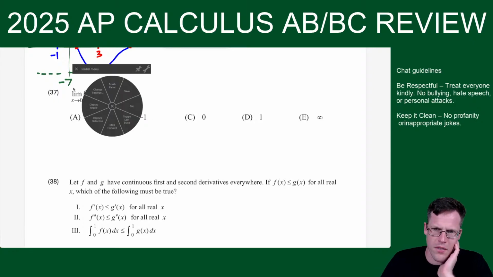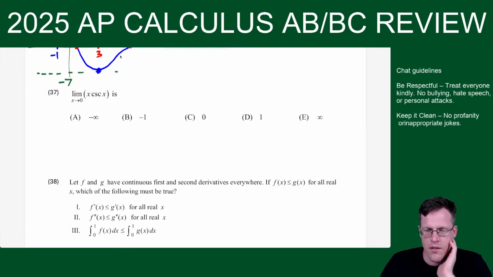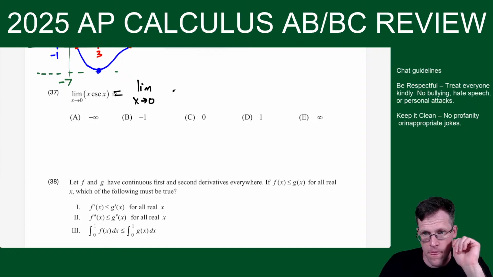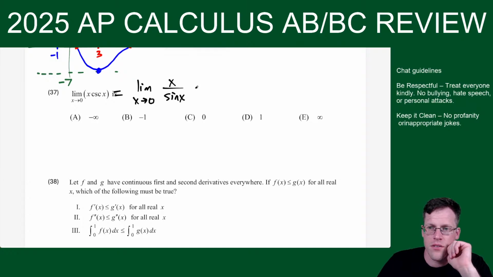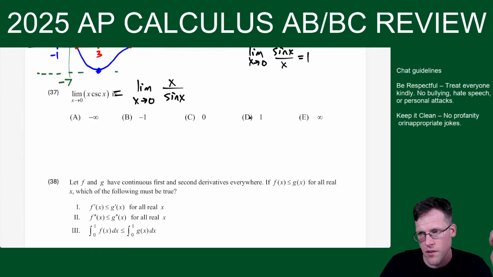All right, so something to change things up, and then back to concepts. So this is the limit as x goes to 0. Cosecant x is 1 over sine x. So I could write this. Now, if you just recognize this limit, then great. You could just say this is 1 and you're done.